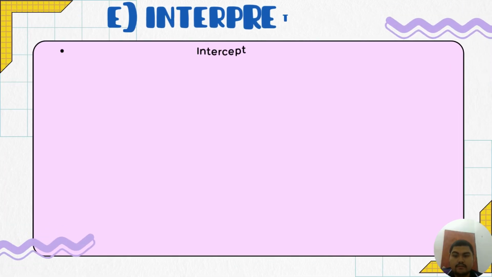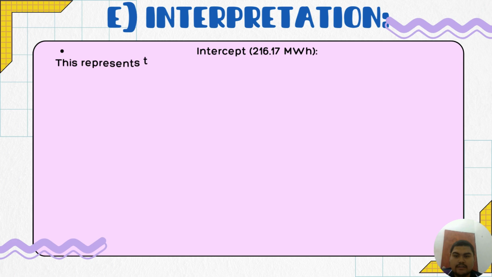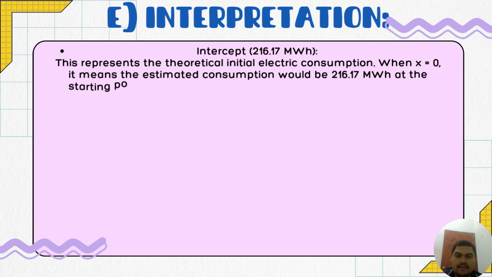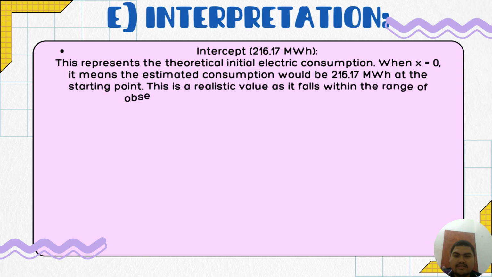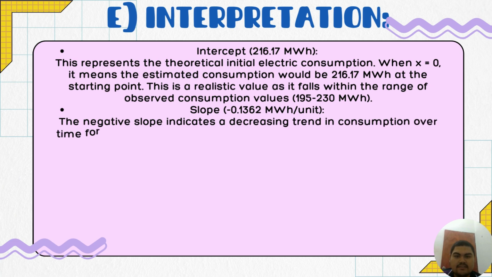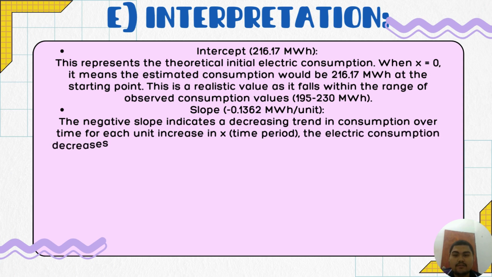Let me interpret the graph for you. The first one, the intercept at 216.17 megawatt hour. This represents the theoretical initial electric consumption when x equals 0. It means the estimated consumption will be 216.17 megawatt hour at the starting point. This is a realistic value as it falls within the range of observed consumption values, 195 to 230 megawatt hour.